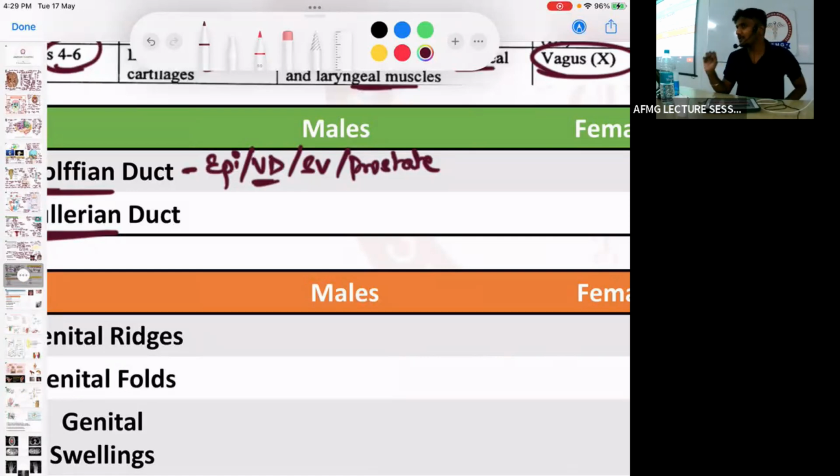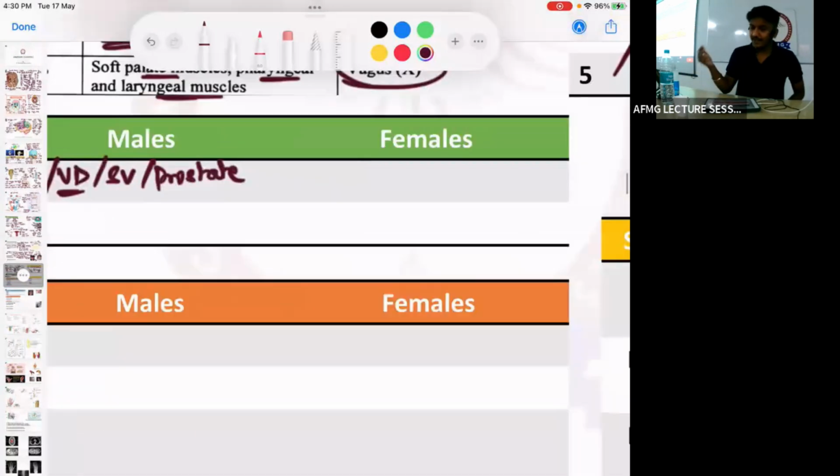The time period for spermatogenesis is 74 days. For the next 12 days, it remains in the epididymis for maturation and motility. Motility and female genital. Sorry, females में